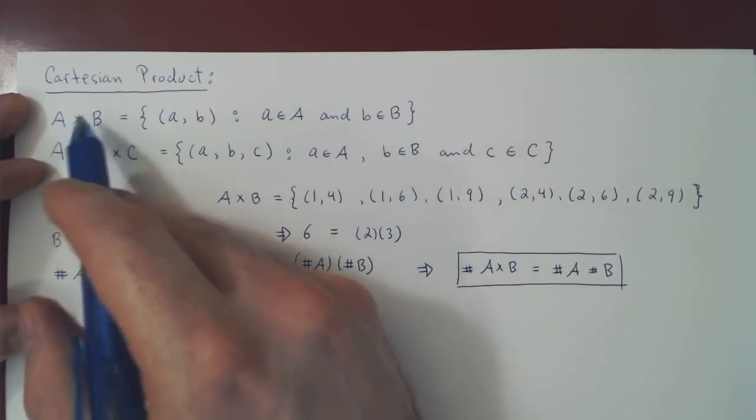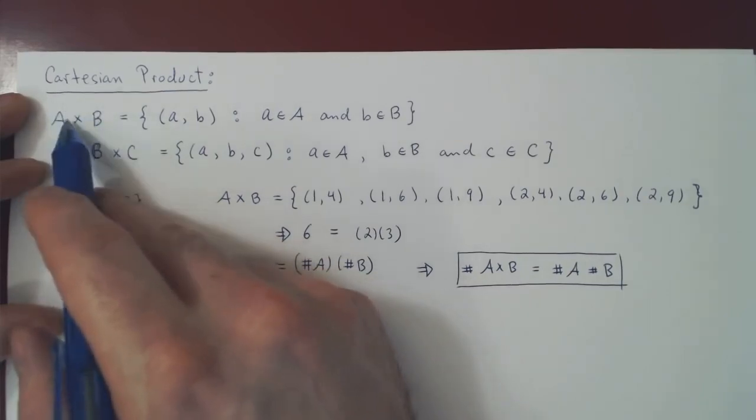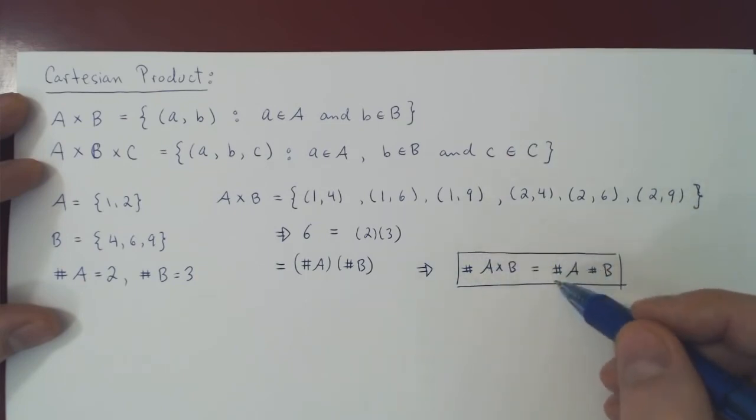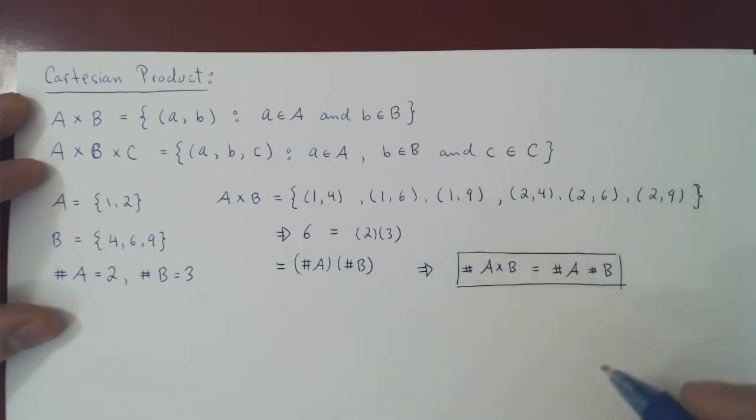So if you take the product of 2 sets and you ask how many elements do I have now in this new set, the answer is the number of elements of the first times the number of elements of the second.